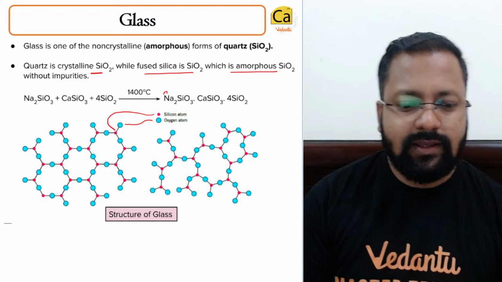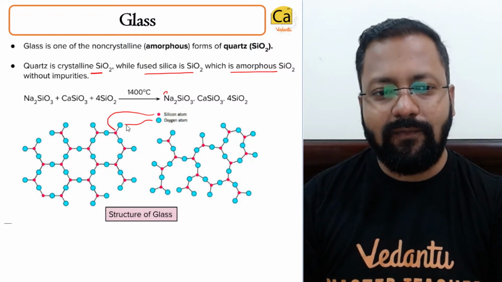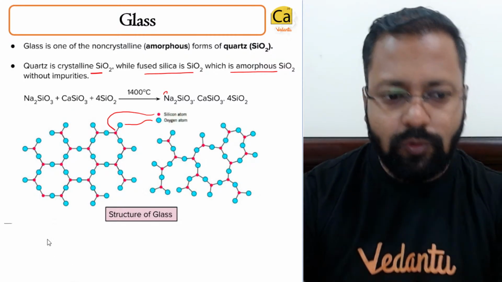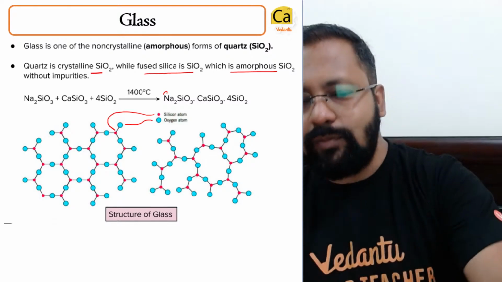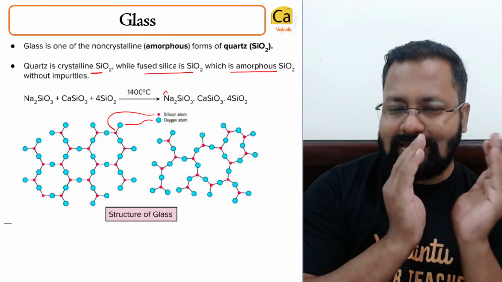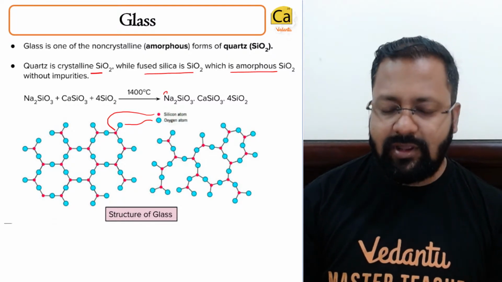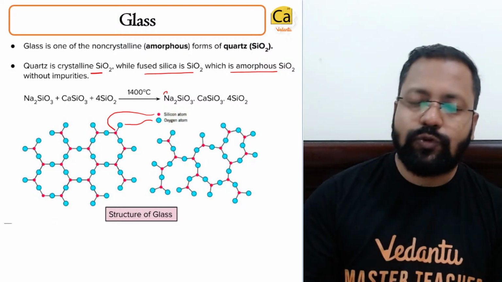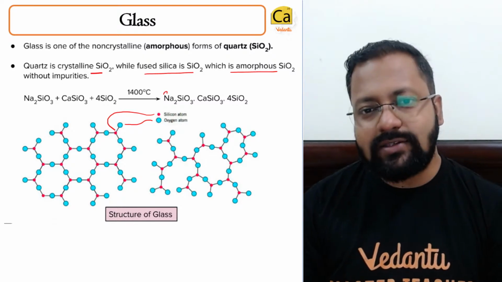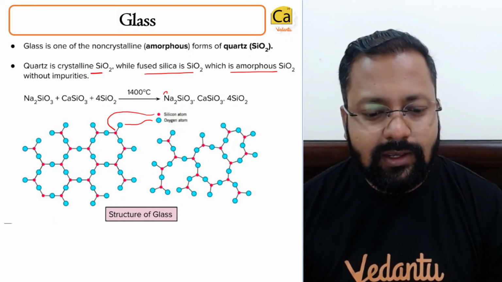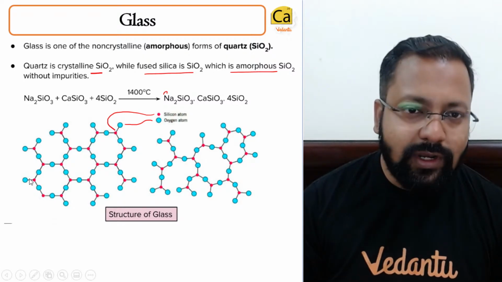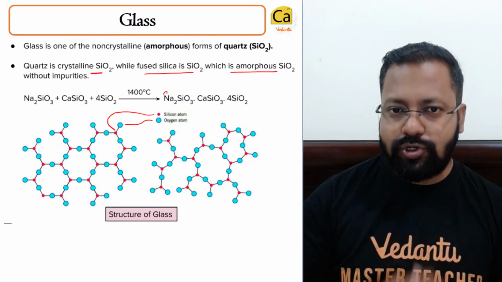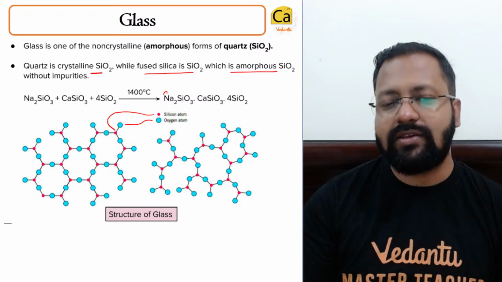Remember that group 14 involves only this. There is nothing more than this in group 14. We have to be very concise and very objective in our approach. We do not have to study anything more than this in group 14. Just have to go through silicates, silicones, glass. That's it. So with this we wind up group 14.